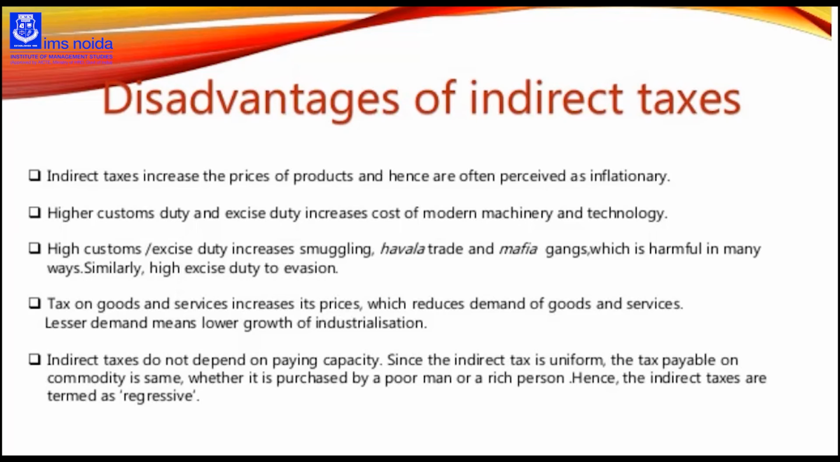Higher customs duty and excise duty increase the cost of modern machinery and technology, because customs duty is paid on import and export. If we import any commodity, machinery or technology, the cost of that technology increases. Higher customs and excise duty also increases smuggling, hawala trade, and mafia gangs, which is harmful in many ways. Similarly, high excise duty leads to evasion. So high customs and excise duty increases harmful activities as well.